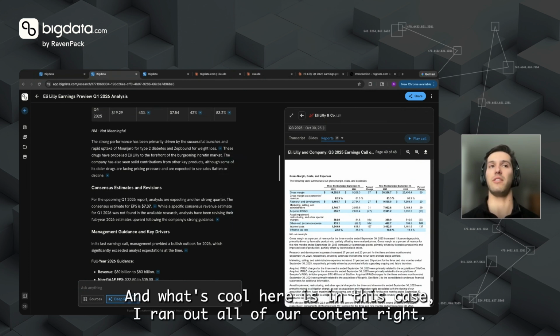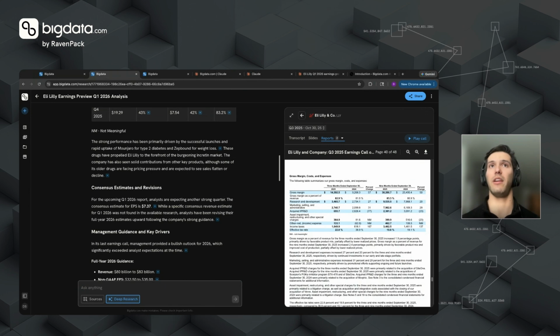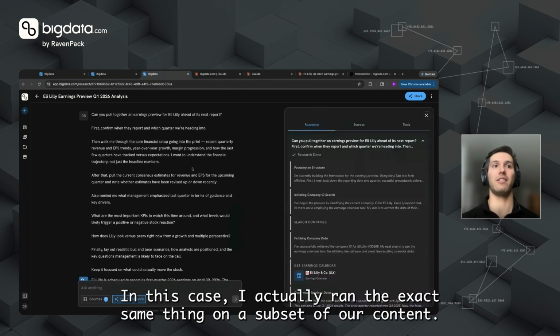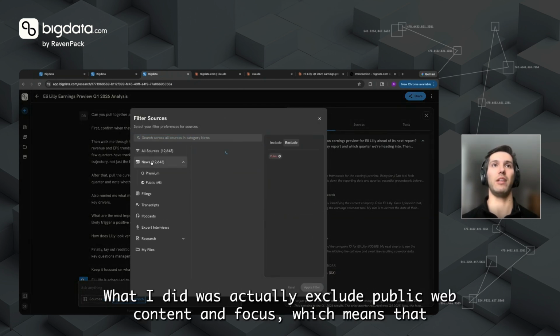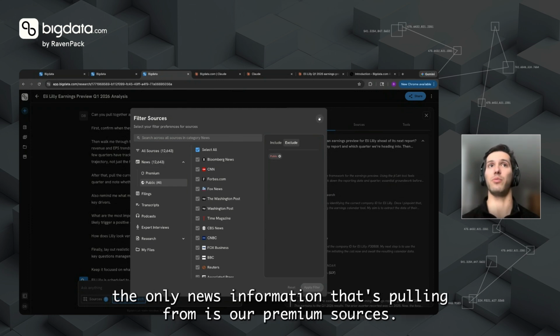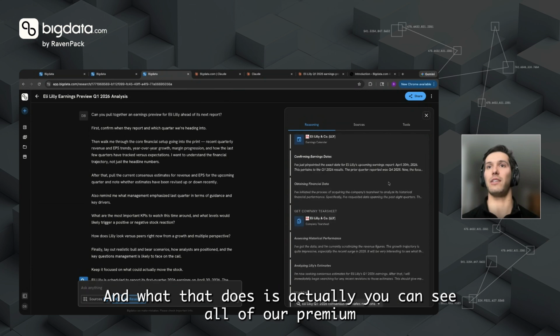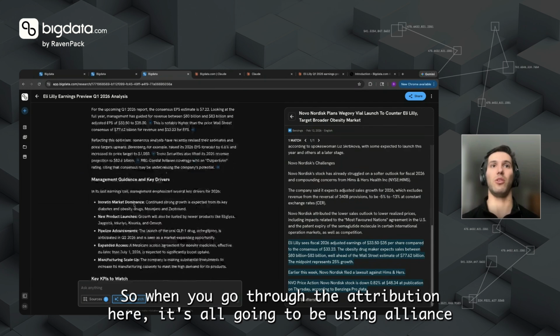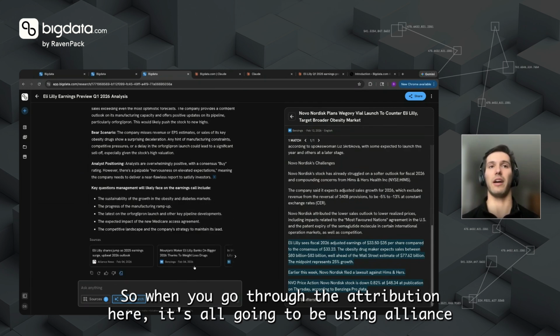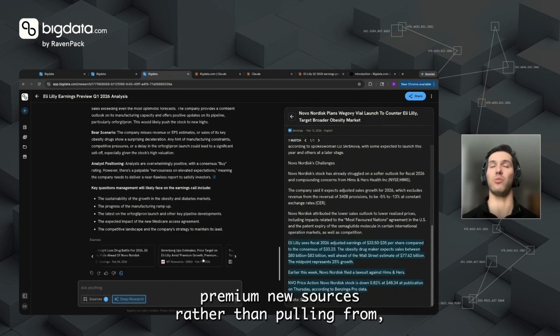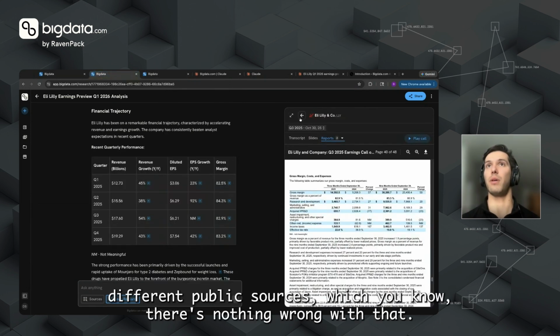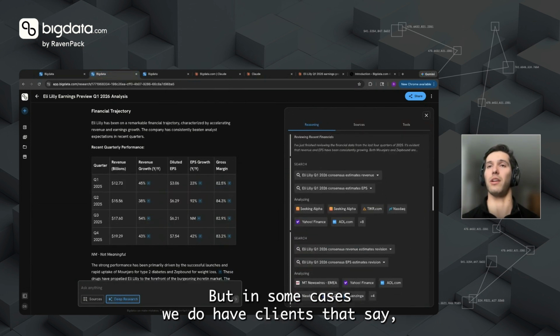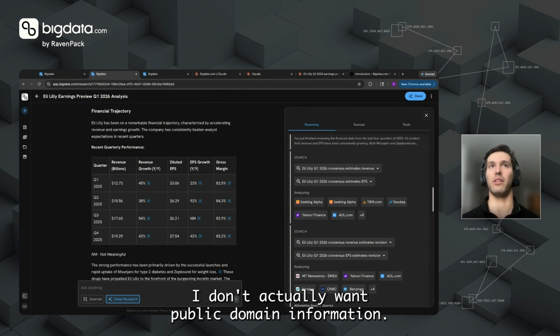And what's cool here is, in this case, I ran it on all of our content, right? And you can see the attribution is really clean. In this case, I actually ran the exact same thing on a subset of our content. There we go. What I did was actually exclude public web content and focus, which means that the only news information it's pulling from is our premium sources. And what that does is actually, you can see all of our premium sources are being used. So when you go through the attribution here, it's all going to be using Alliance, Benzinga, etc., premium news sources rather than pulling from different public sources, which, there's nothing wrong with this, but in some cases we do have clients that say, I don't actually want public domain information.